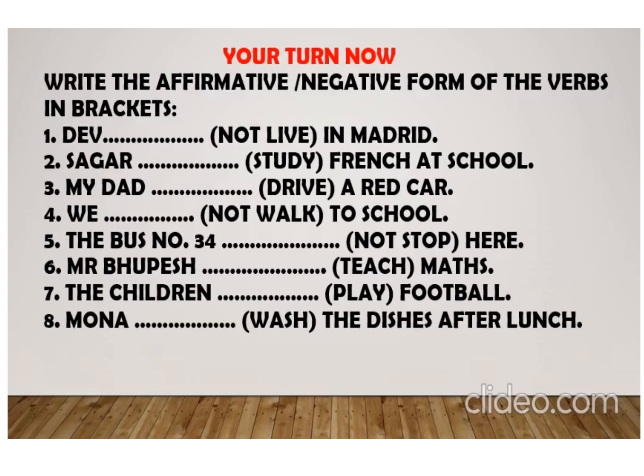We dash not walk to school. Now here not is given, we have to make a negative form of it. We is the plural subject here. We is more than one, so we write here do. So we do not walk to school. The bus number 34 dash not stop. Again we have to make a negative form of the sentence. So bus number 34 is the singular subject we are talking about. So we'll write the bus number 34 does not stop here.